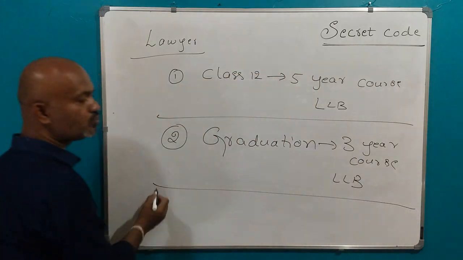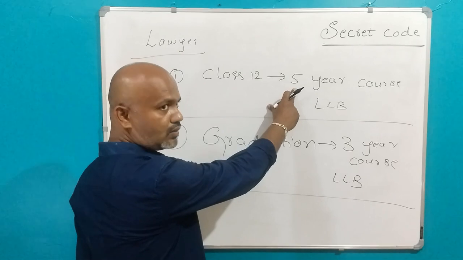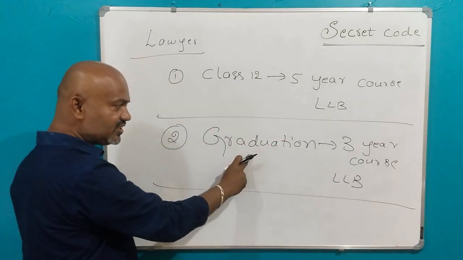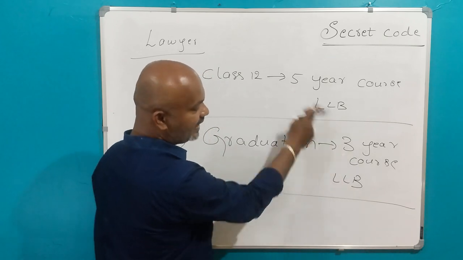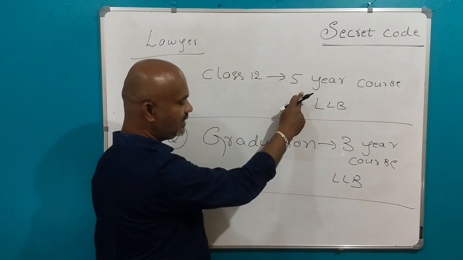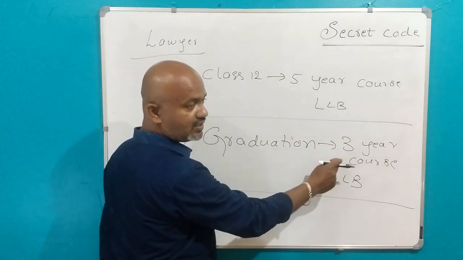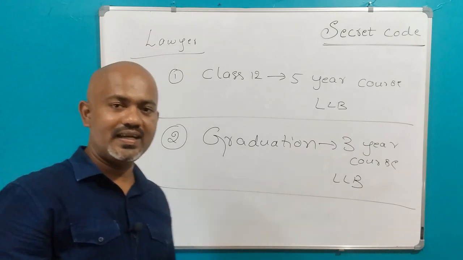So these are the two ways to become a lawyer. After class 12, directly you can do a 5-year law course, or after your graduation also you can do it, but it is not 5 years, it is a 3-year law course. The content is the same, the only difference is duration. After your class 12, 5 years duration. After your graduation, it is 3-year duration to get an LLB certificate. This is how you can become a lawyer in India.